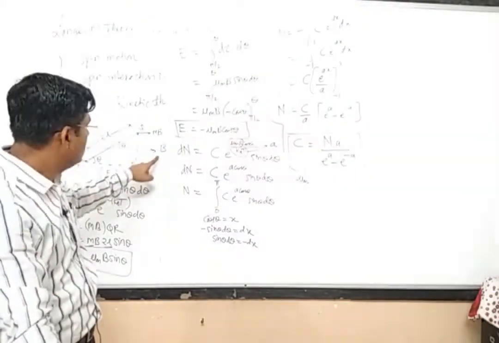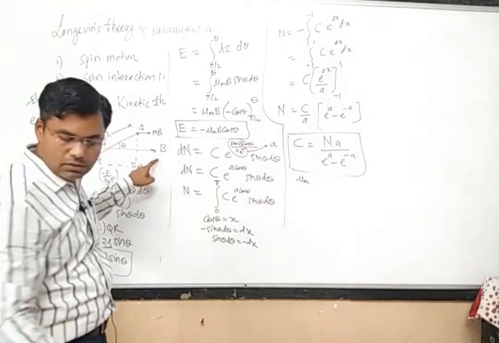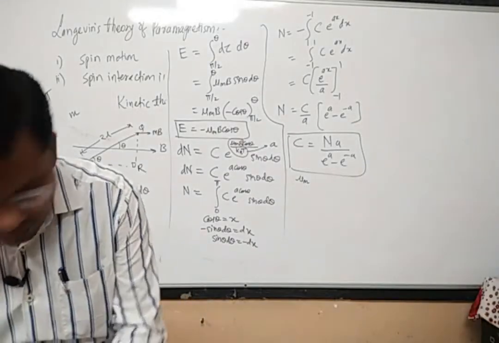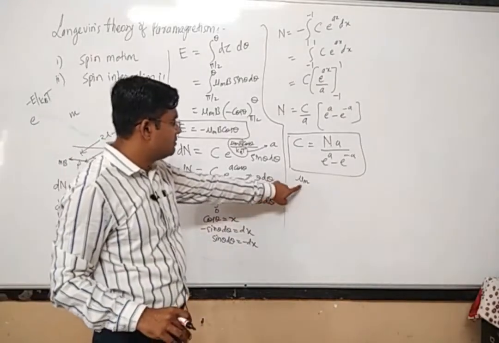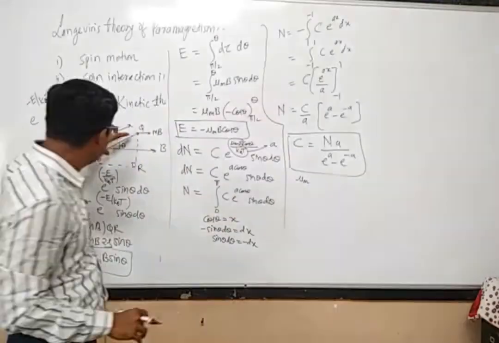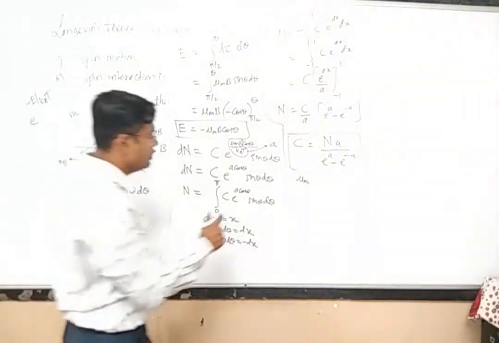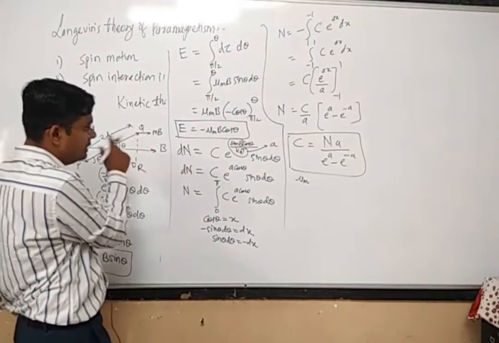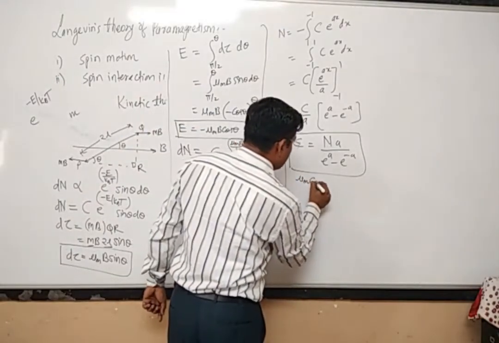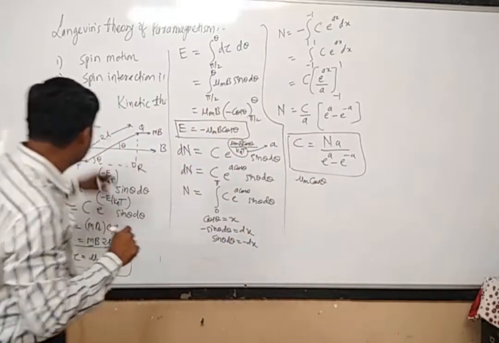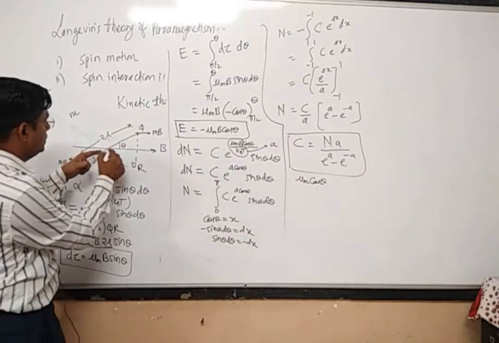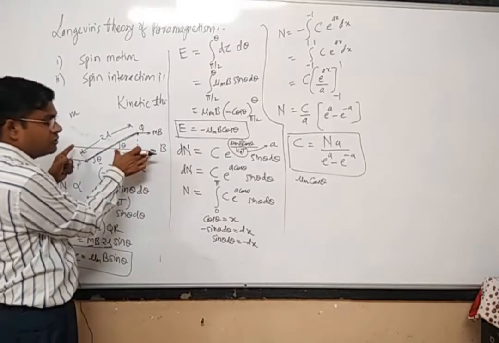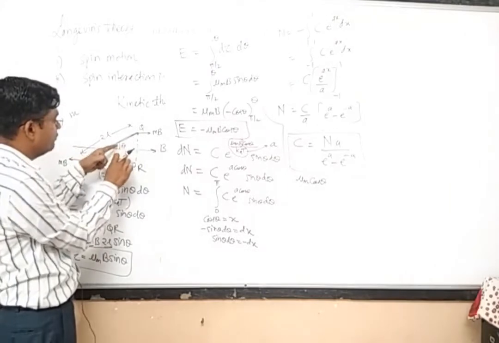Okay, but we know that this will not be the case. It will be oriented at some particular angle, and therefore the actual dipole moment in the direction of magnetic field would be mu m into cos theta, because it will be making some kind of angle. So see, this is a particular dipole, and it is not aligned with the direction of magnetic field exactly. It is making some kind of angle, that is theta.